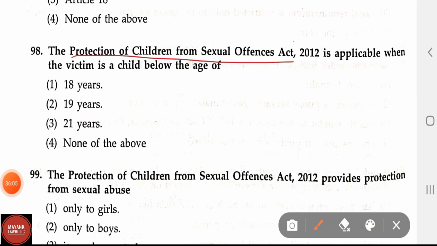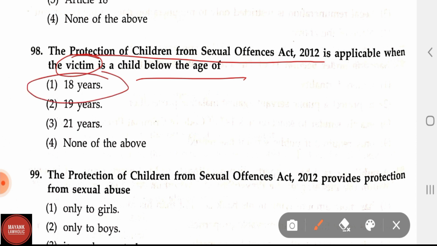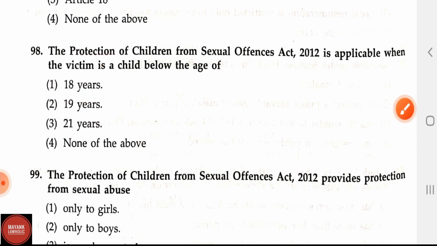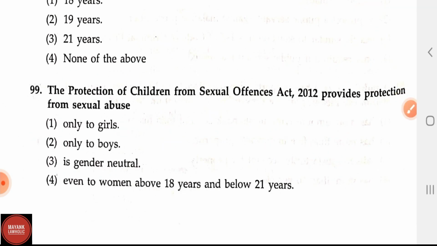Now let us see the question number 98. The Protection of Children from Sexual Offences Act 2012 is applicable when the victim is a child below the age of: option 1, 18 years, option 2, 19 years, option 3, 21 years, and option 4, none of the above. POCSO Act applies to a child irrespective of whether a boy or a girl below 18 years of age. So this 18 years, option 1, is the correct answer.